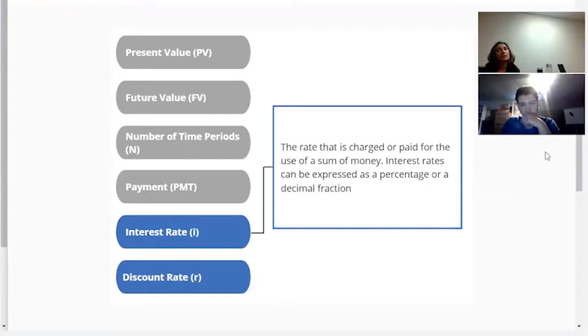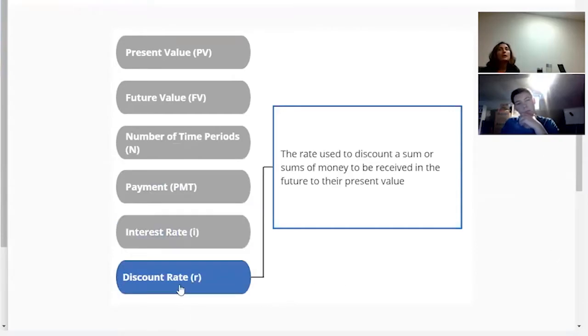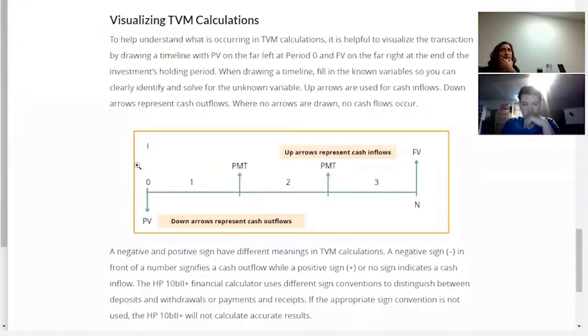Interest rate is the interest rate that is being charged. And discount rate is the amount we are going to discount it by. So when we said $100 a year from now is only worth $98, we discounted it by 2%. So that's what the discount rate is. So if you're going to bring something from future to present, we will discount it. If you're going to take something from present to future, we'll compound it. And this is how it will look. So we have present value. This is the value today.